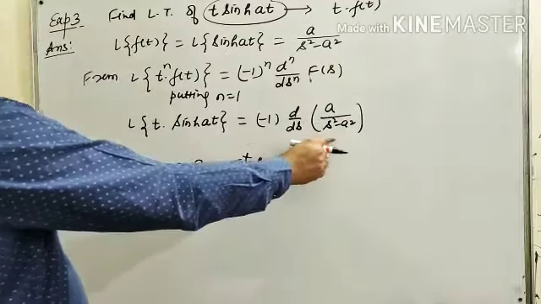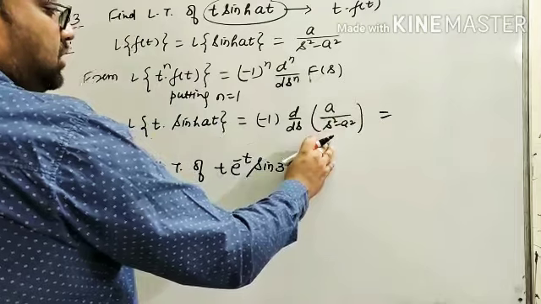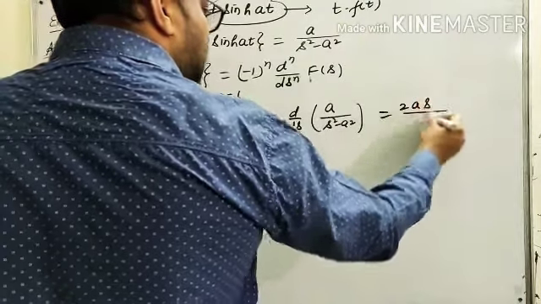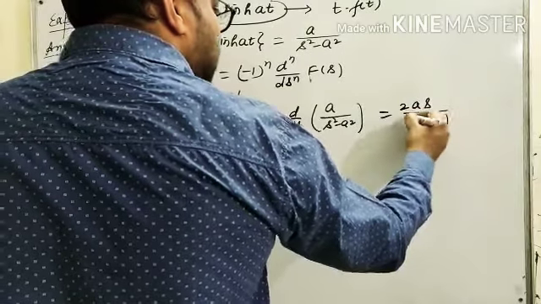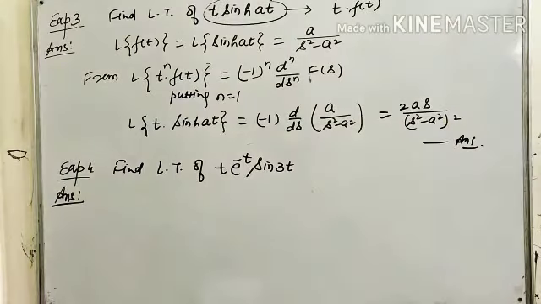Now we have to differentiate this function with respect to s, and after differentiation this will convert into 2as upon (s square minus a square) whole square. So this is the required answer of this particular problem.